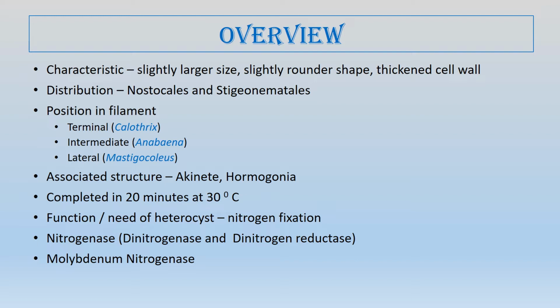The mechanisms present in the heterocyst that protect the nitrogenase are: number one, absence of photosystem 2. Then, nitrogen fixation proceeds only till the glutamine phase, and then the glutamine is transported to the nearby cells, where different types of amino acids are produced.